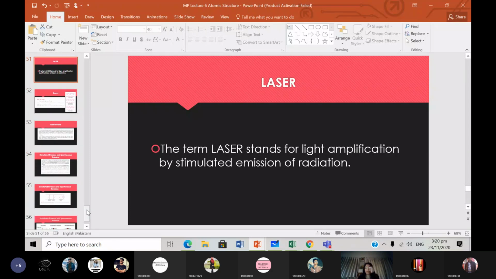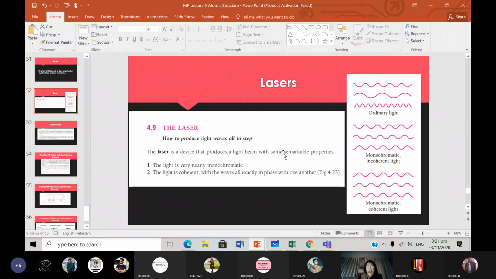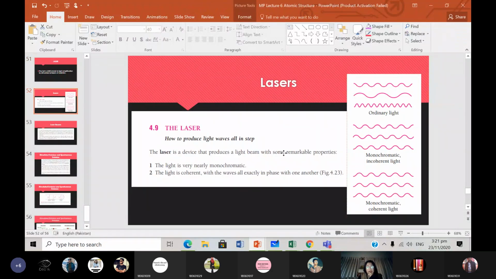What do you all know about laser? The term laser stands for light amplification by stimulated emission of radiation. And we're going to study what exactly lasers are and what their properties are. So what do we know about laser?